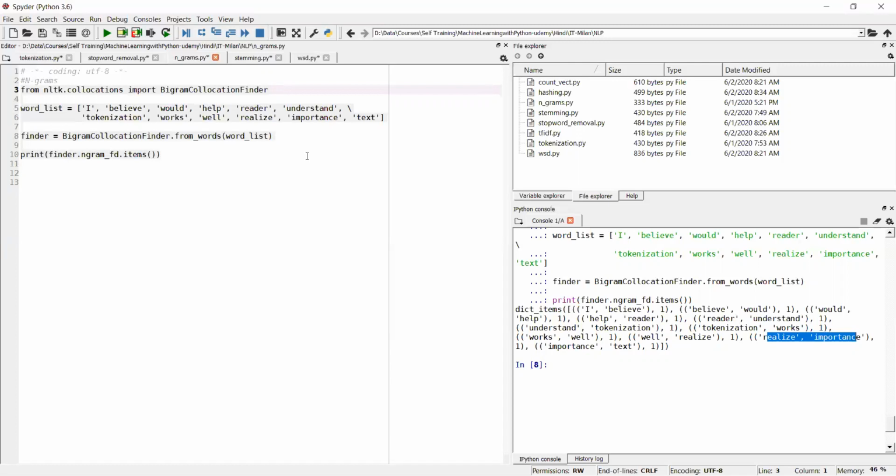Yes, correct. Nine, because we are taking two together, so we get a total of 9 bigrams. Is this clear to everyone? If you have n words in a sentence, the number of bigrams will be n minus 1. Very straightforward formula.